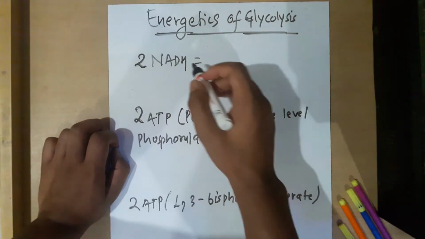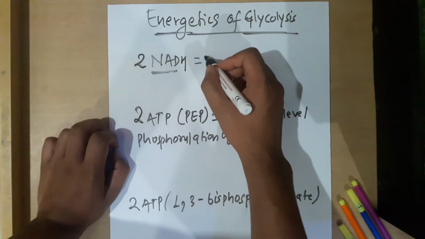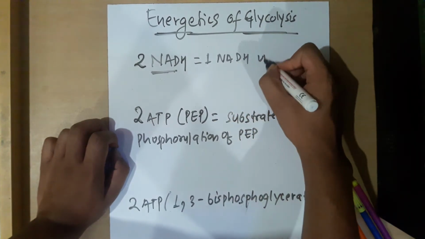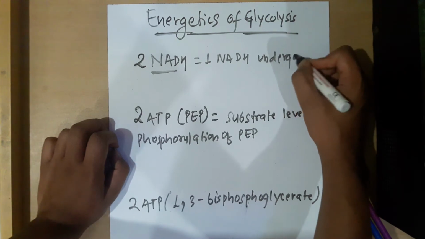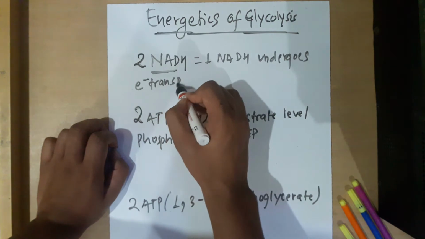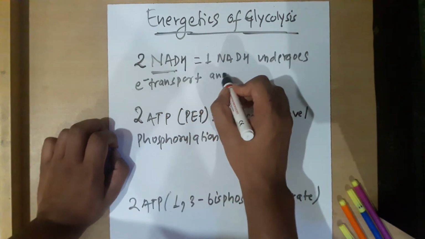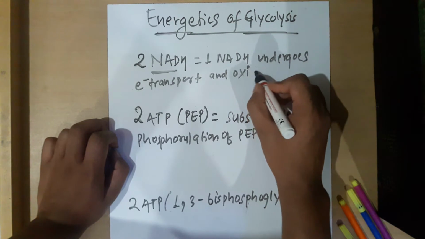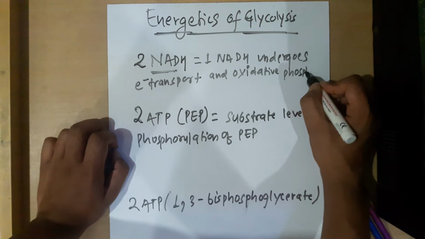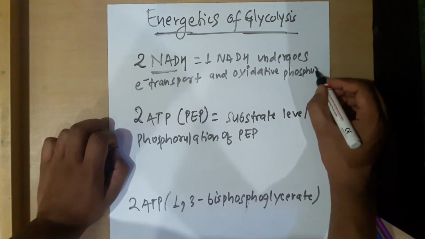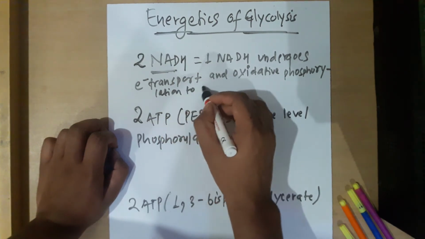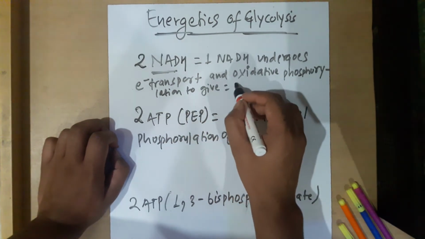So 1 NADH undergoes the electron transport chain and oxidative phosphorylation to give 3 ATP.